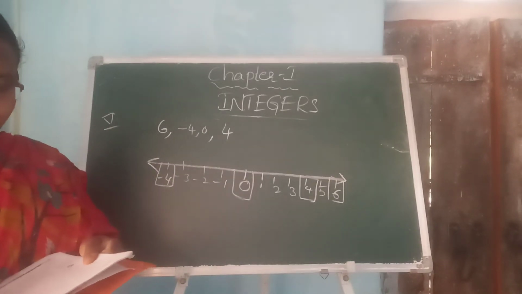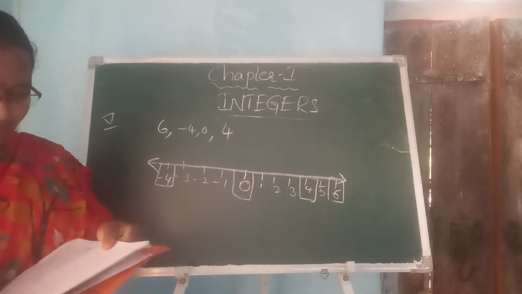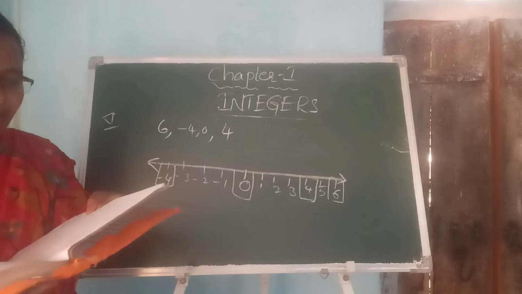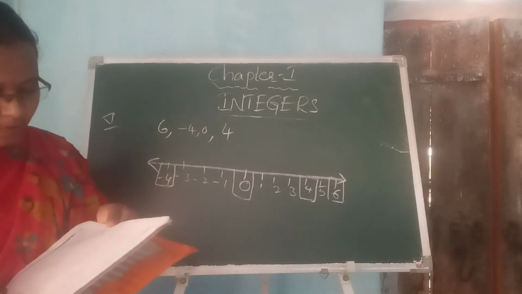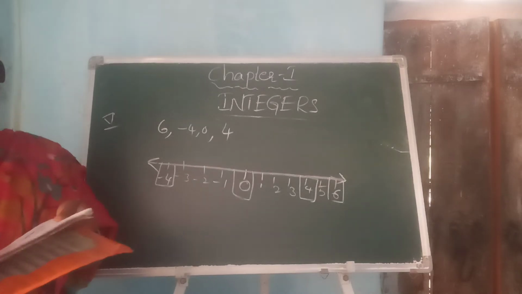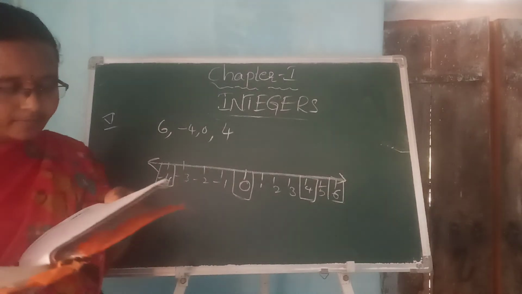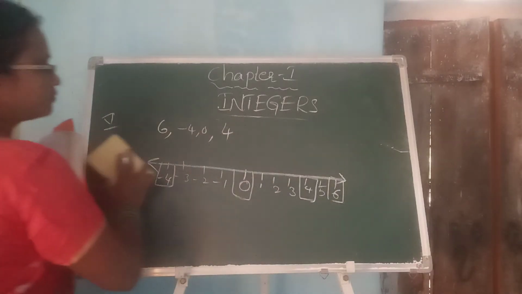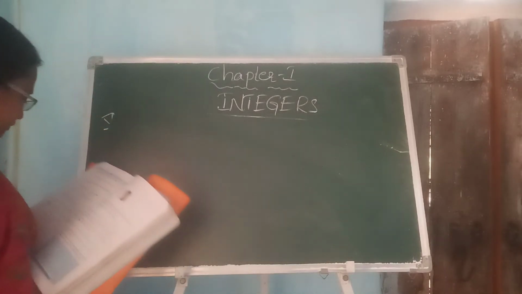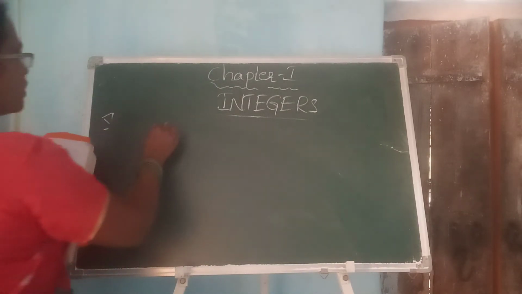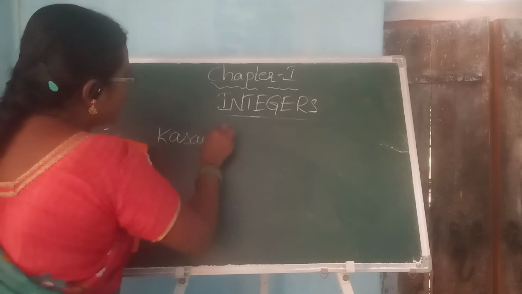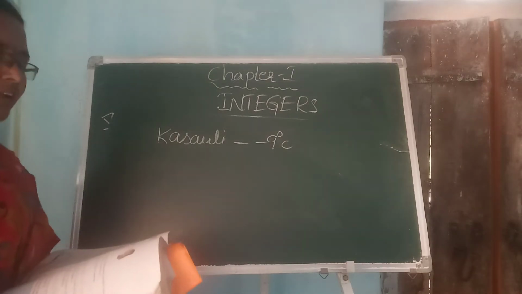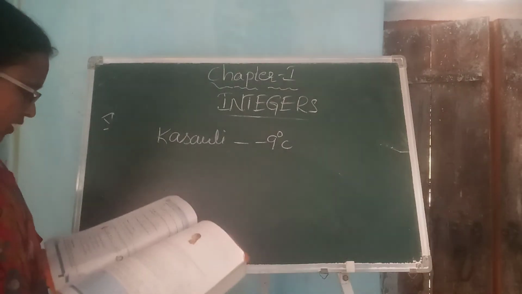The temperatures of 5 cities in India on a particular day are shown on the number line below. What are the cities observed here? Kasauli, Manali, Nainital, Ooty and Bangalore. So, Kasauli. See here, what is the temperature of Kasauli? Is this -10? Before it is there. So Kasauli, according to the question, is -9 degrees centigrade. Make a clear understanding by seeing the problem in your textbook, students.